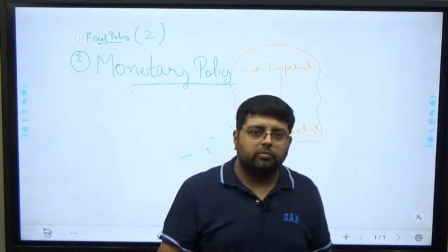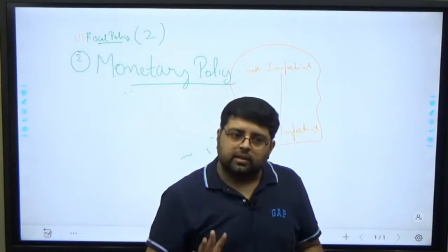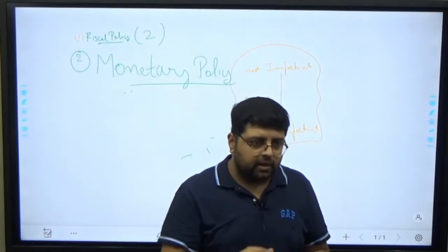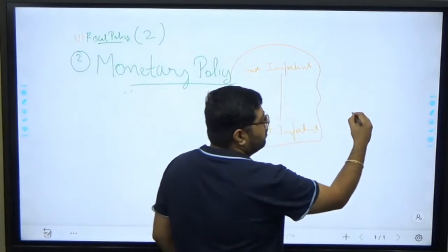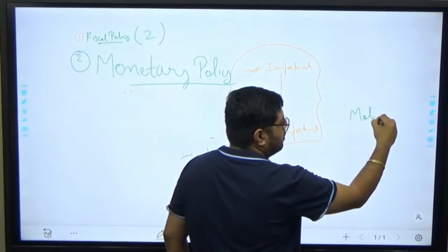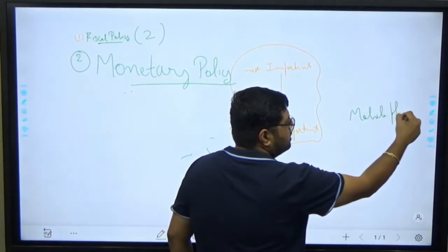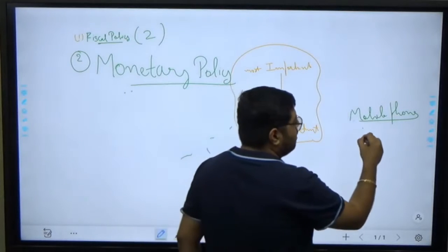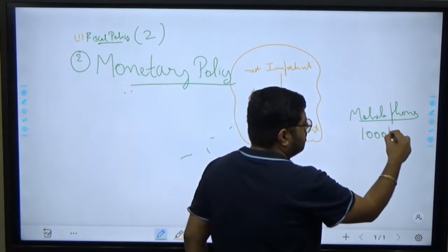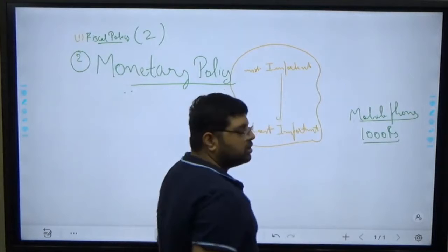Suppose in an economy, only two people are there, and suppose there is only one product, only one mobile phone. The cost of the mobile phone is 1000 rupees.